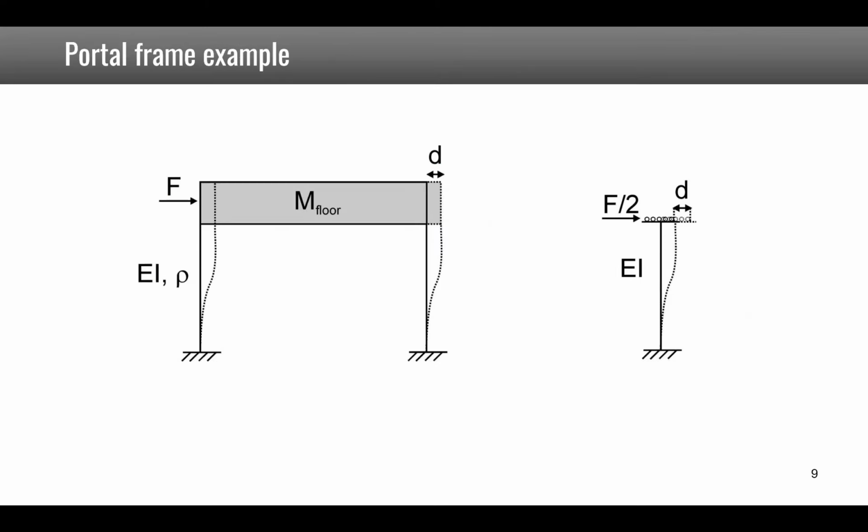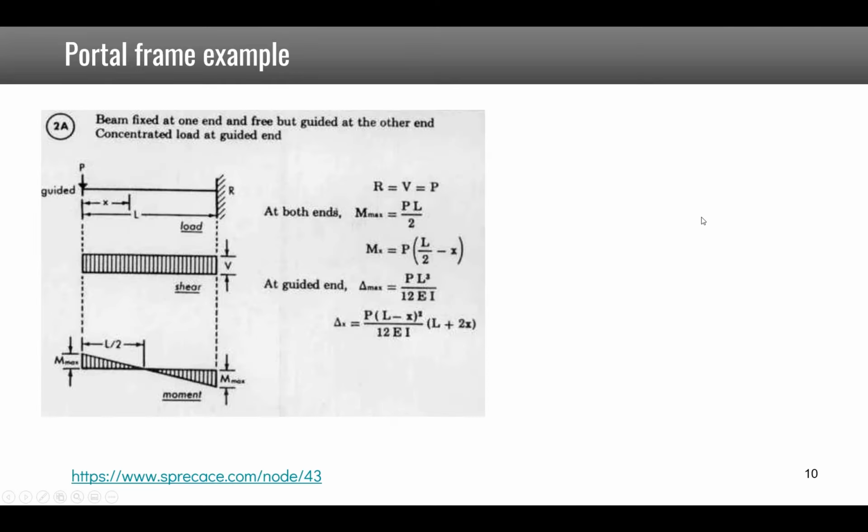Now we move to the example of the portal frame. So here we have a mass that is supported by two columns, and if we divide the problem in two, we see that it's equivalent to applying F over 2 to one of the columns. So this is not strictly a cantilever beam because at the other end here it is guided so that the rotation is 0. For that you can also find tables. So here you see a cantilever beam with a guided end and a load applied, and it says that the maximum displacement at the tip of the cantilever beam is PL cube over 12EI. So because we have two columns, the total stiffness will be 24EI over L cube.